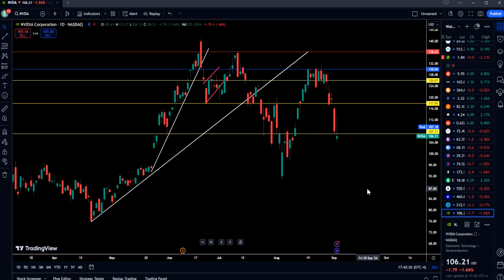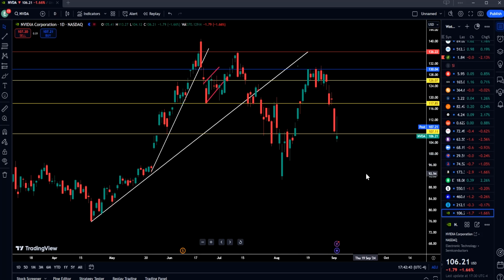So we need more confirmation. It needs to get over 107, and if you're bullish on Nvidia, it needs to get over 117.85, and then you can talk about more upside. Under 107, definitely I don't see a lot more here on Nvidia to the upside.